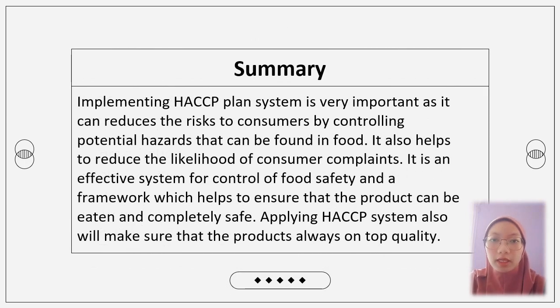All in all, implementing a HACCP plan system is very important as it can reduce the risk to consumers by controlling potential hazards that can be found in food. It also helps to reduce the likelihood of consumer complaints. It is an effective system for control of food safety and a framework which helps to ensure that the product can be eaten and is completely safe. Applying the HACCP system will also make sure that the products are always of top quality.